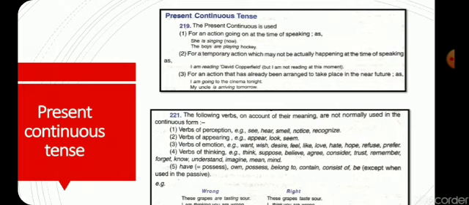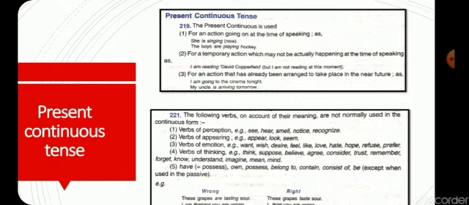Just see here, verbs of perception. What are the verbs of perception? See, hear, smell, notice, recognize. Verbs of appearing. Example, appear, look, seem. Another, verbs of emotion.